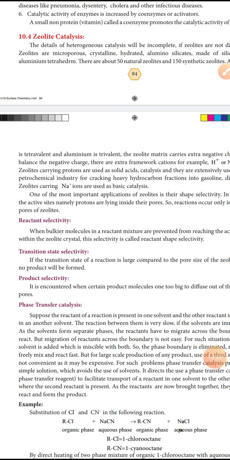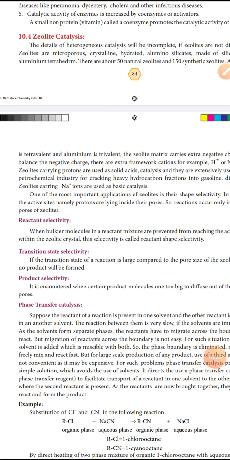Reactant selectivity. How to select the reactant? When bulkier molecules in the reactant mixture are prevented from reaching the active site within the zeolite crystal, this selectivity is called reactant shape selectivity.